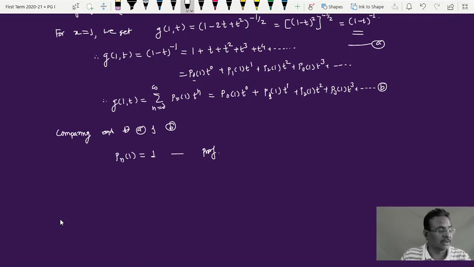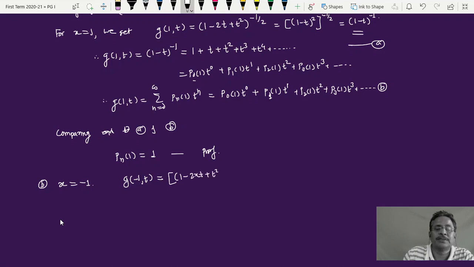Similarly, now part B, we have to go for x equal to minus 1. You can do it. Put x equal to minus 1. Therefore, the generating function is given by g of minus 1 and t is equal to (1 minus 2xt plus t square) raised to minus half. This is my generating function.